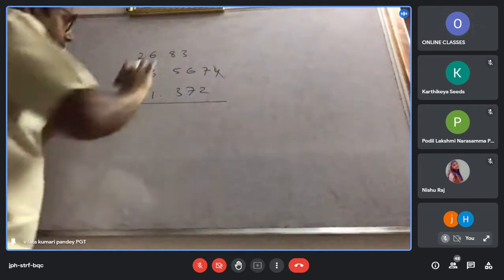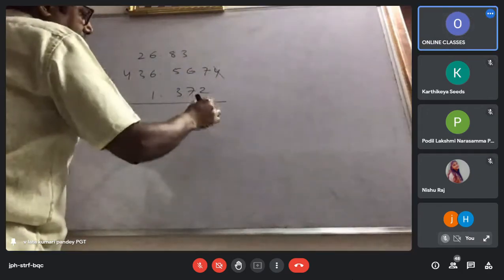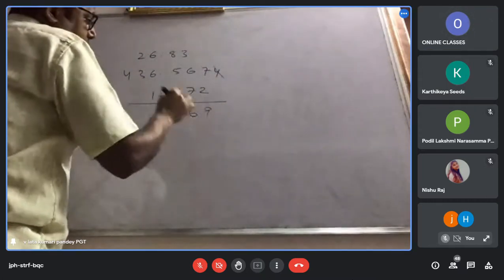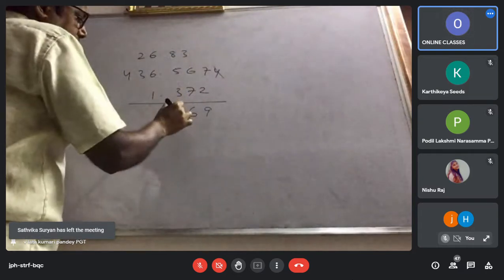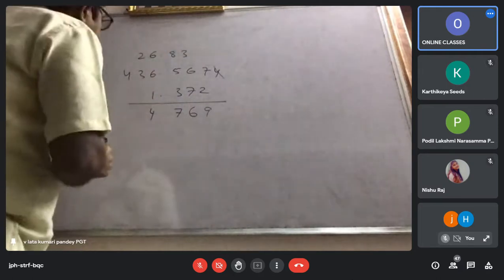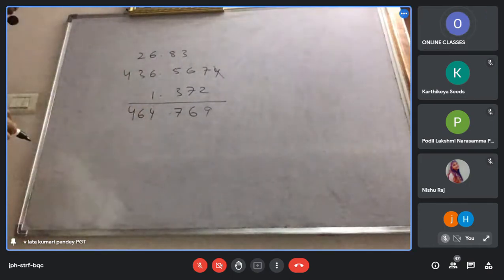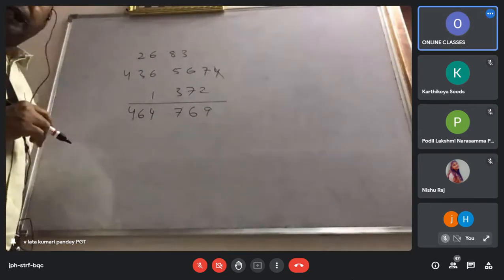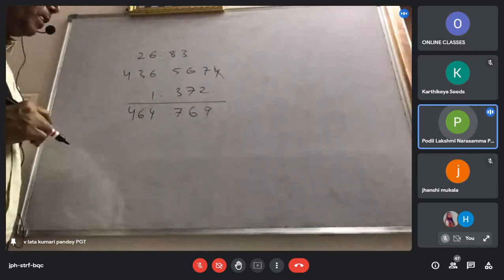Now after doing this, you add. So you add what you get. This is 9. What is this? Is that okay? Check the column. Is this correct? Addition is correct? Yes, sir.